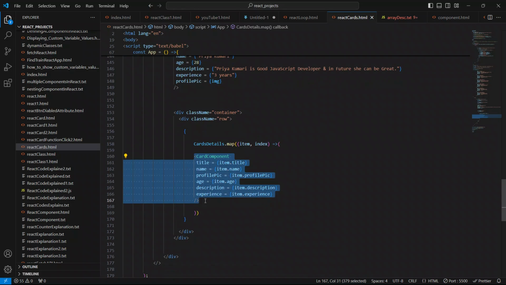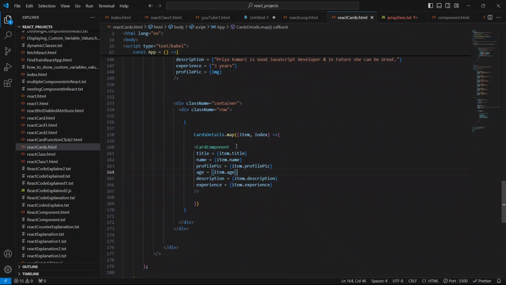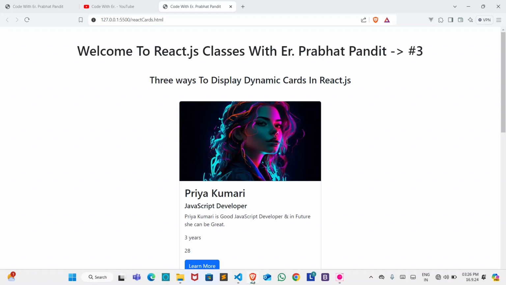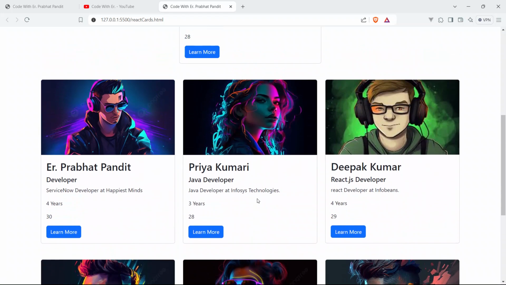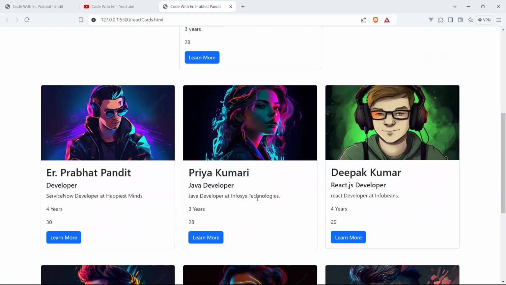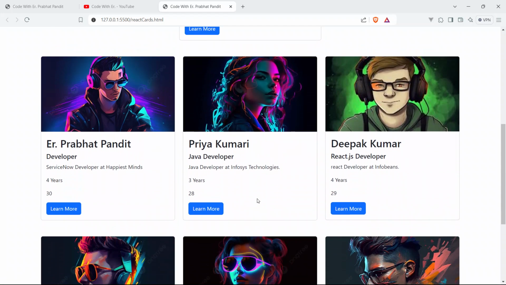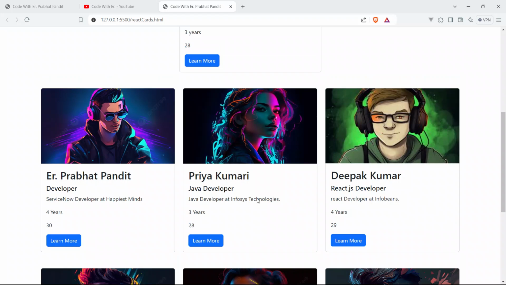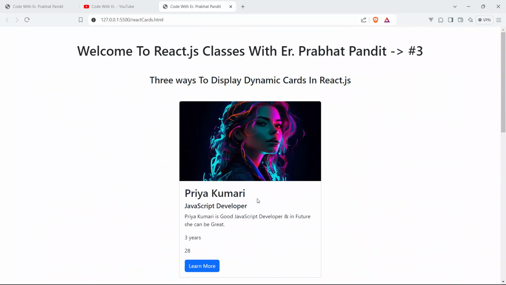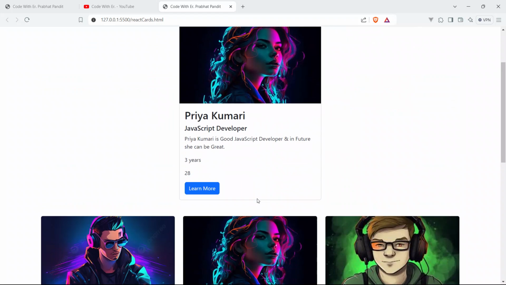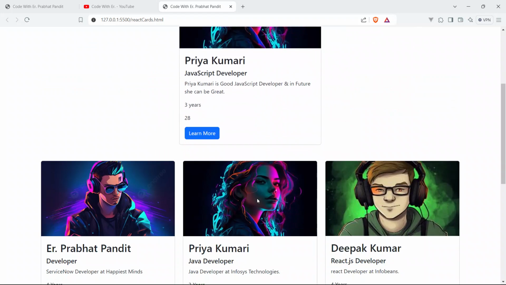I explained you what I did here, very well. So save your code and go to the browser and see the magic. See, boom guys, we got our card. Congratulations, now you know how to loop through the array of objects using your custom components using the JavaScript inbuilt map method.